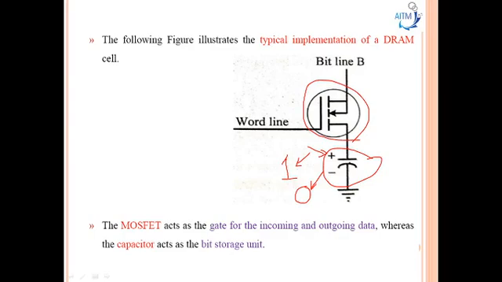So refreshing is required in dynamic RAM here. Why? Because suppose consider you are reading the data 1001 here. So this one after some time, the charge in the capacitor gets low here. So this one will become a 0. So the read data will be what? 1000. So this will affect the original data here. So hence it requires refreshing periodically here.